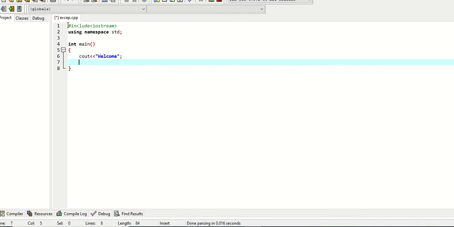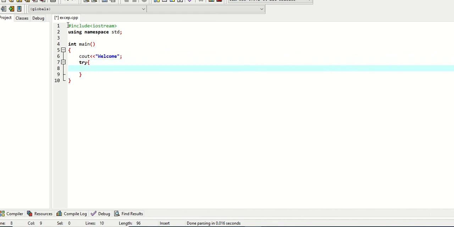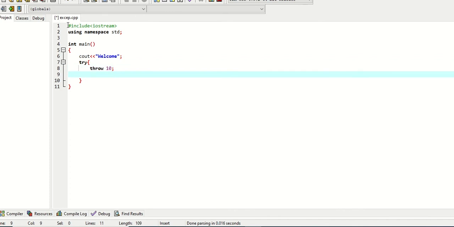Then the try block. Throw 10. We have to write a value before throw. It may be any value like int, double, any constant value we can write here.